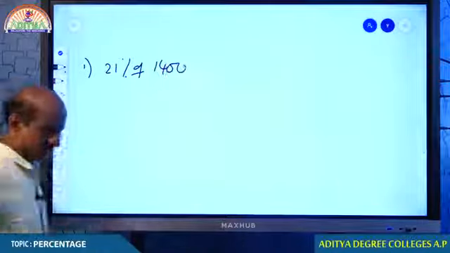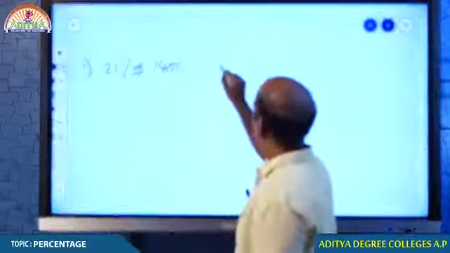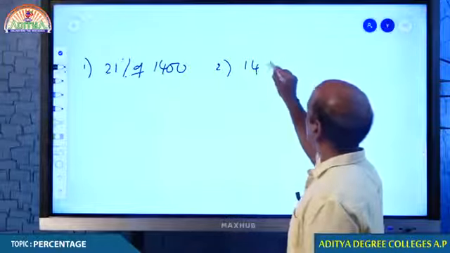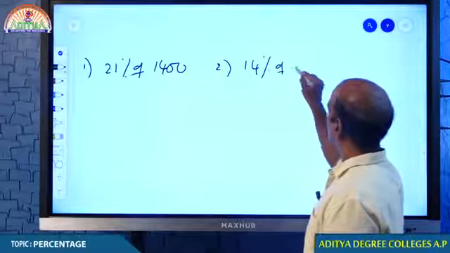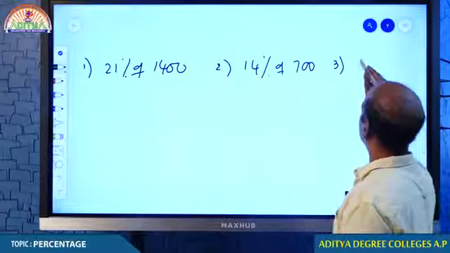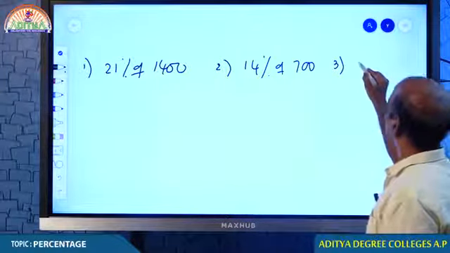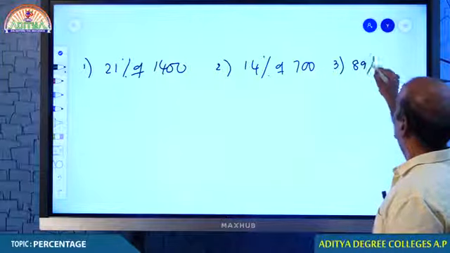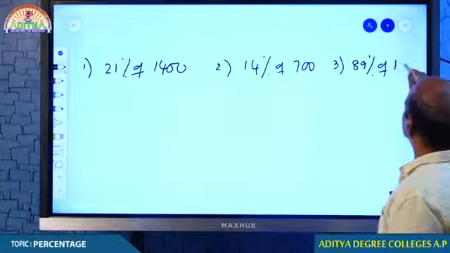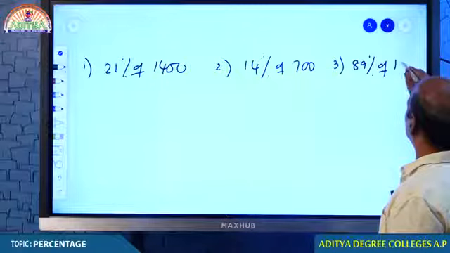Now 21% of 1400. Quick, quick, quick. Come on, student. 14% of 700. Come on, student. 89% of 1200. Do it.